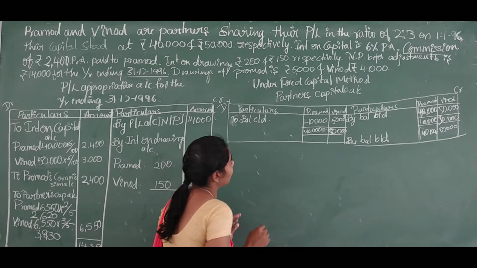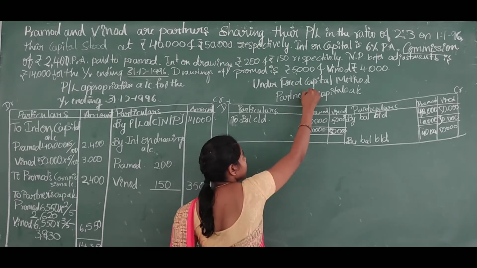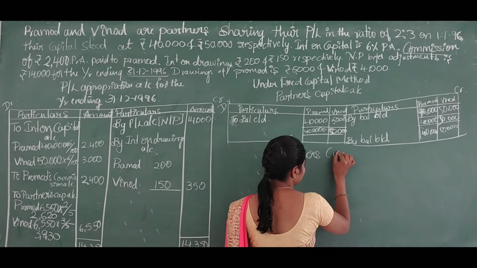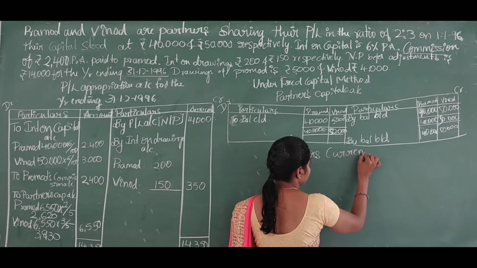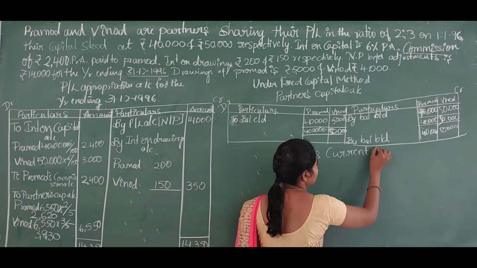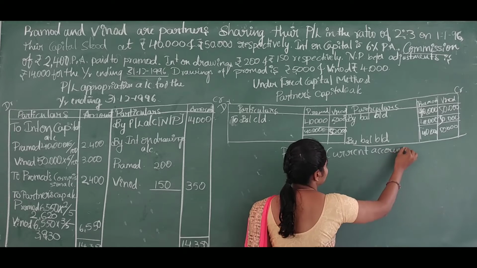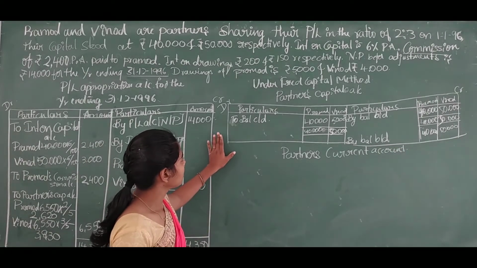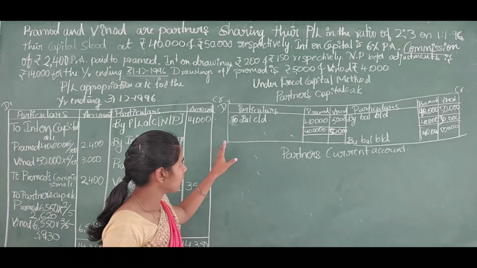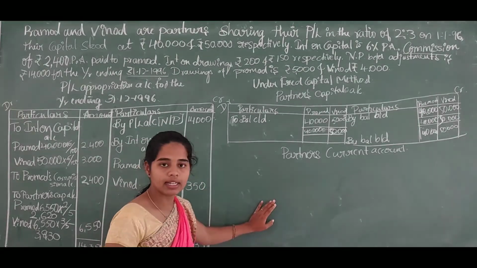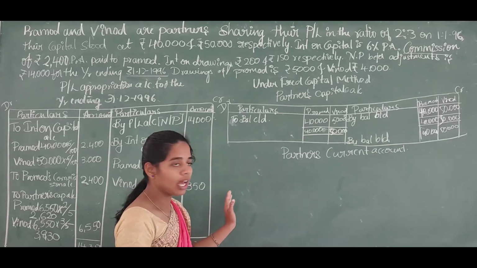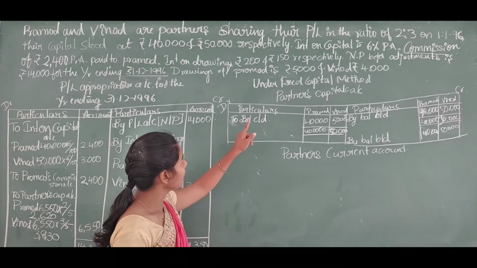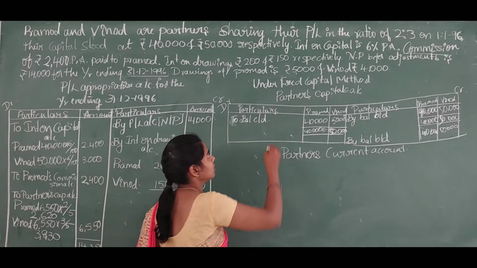Now we have to prepare the partners current account. In the partners current account, except for the partners capital, the capital which is contributed by the partners will be excluded and all other information will be entered in the partners current account under the fixed capital method.